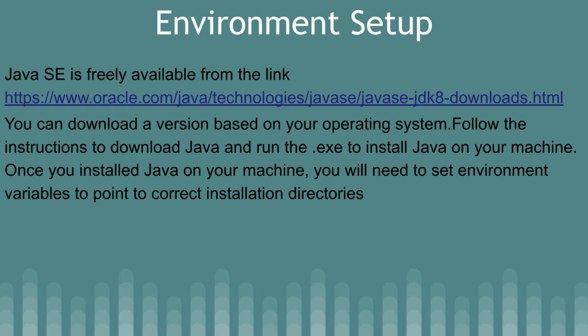Follow the instructions to download Java and run the .exe in the case of Windows, or .sh in the case of Mac or Linux, to install Java on your machine. Once you install Java on your machine, you will need to set environment variables to point to the correct installation directories.